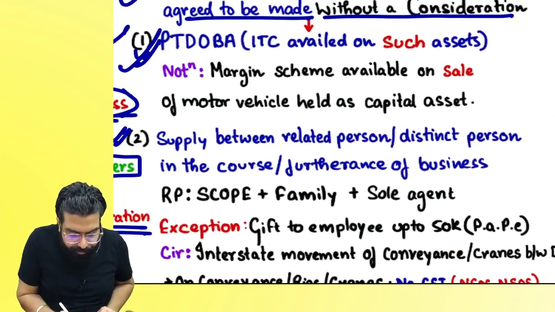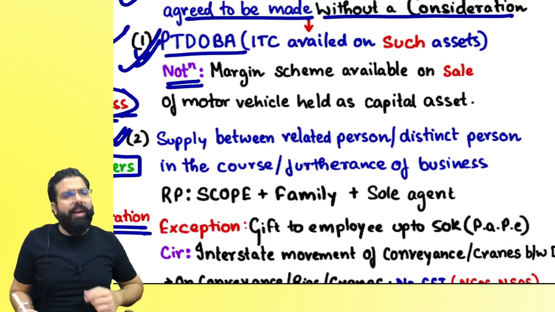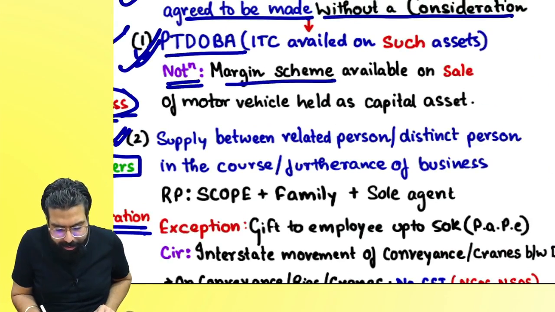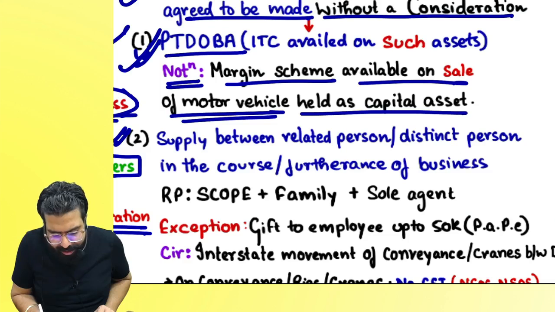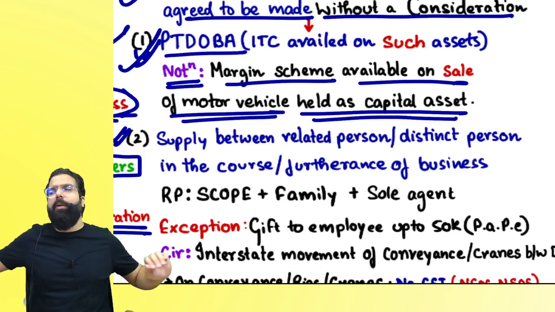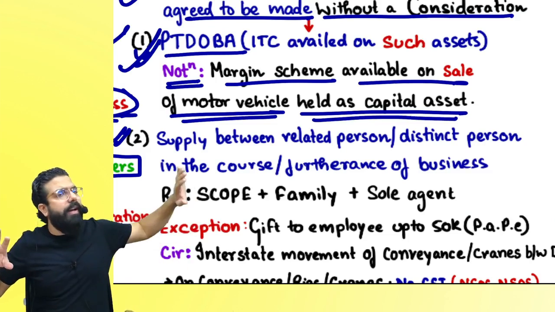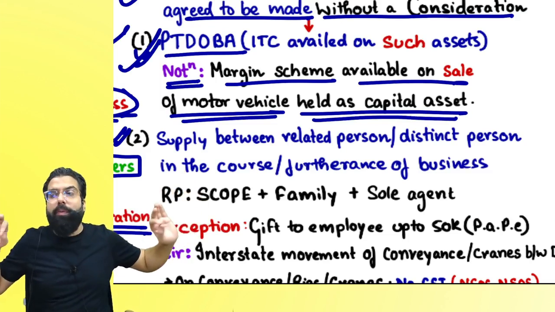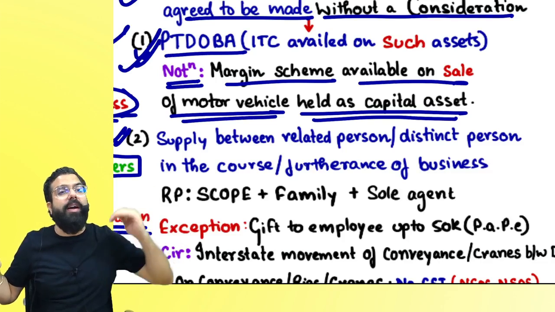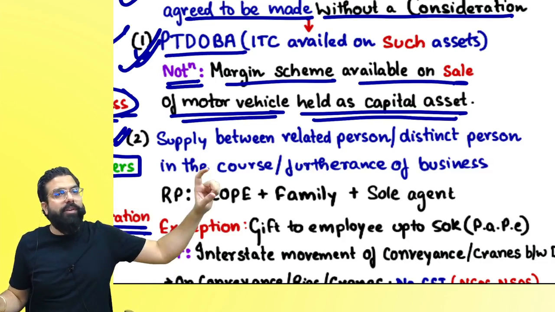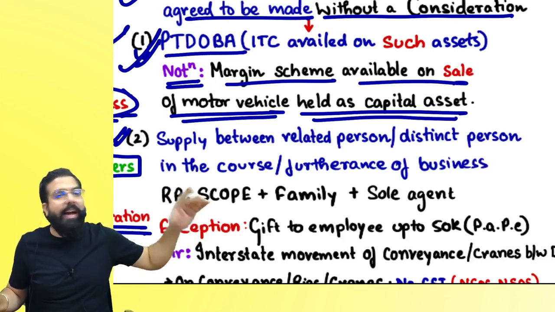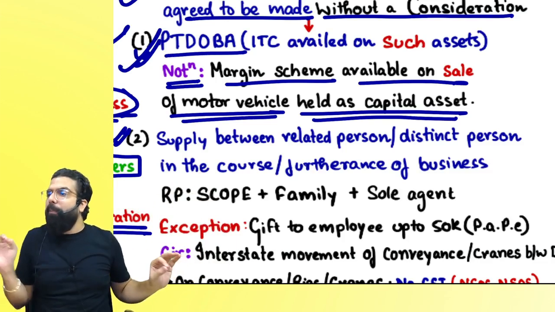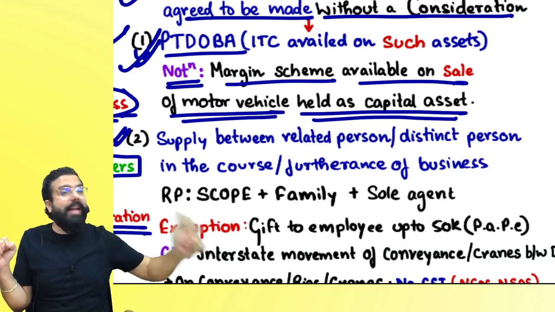Let's go ahead. Next, there is one notification which talks about the marginal scheme, applicable in case of sale of motor vehicles which are held as capital asset. Always remember one thing: you bought a car, you went ahead and sold the car. If you sell the car, always remember you have to pay GST only on the margin. Sir, sale value is 10 lakh, written down value is 8 lakh. Only on the 2 lakh you have to pay the GST. Sir, I bought a car, the credit you don't get. I gave the car for free.